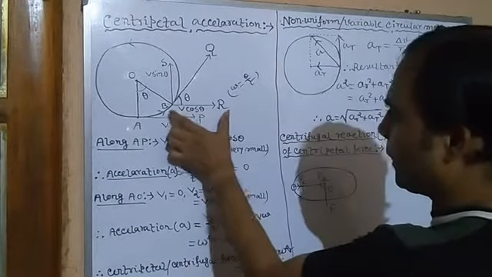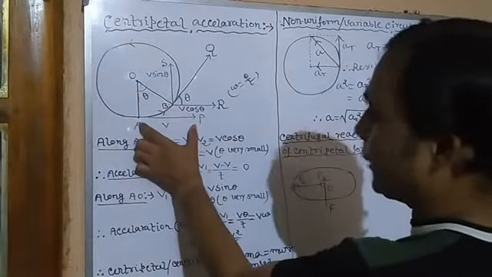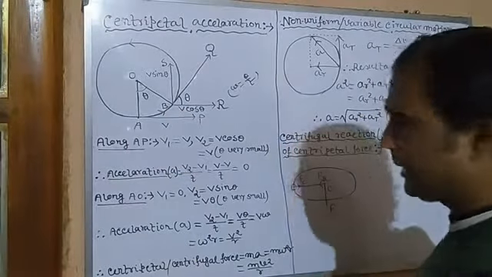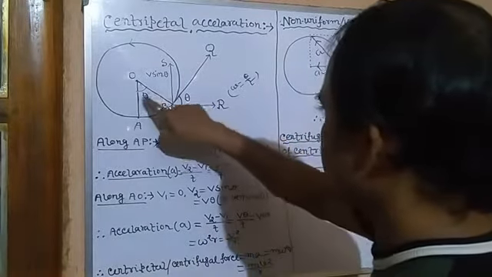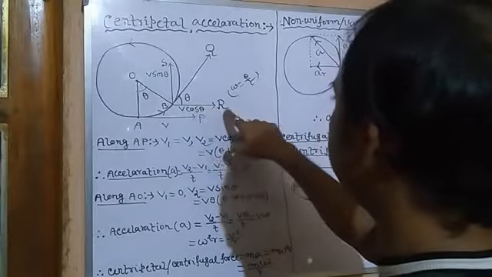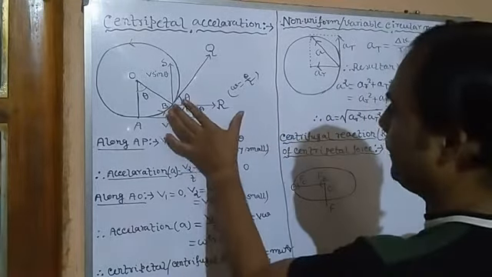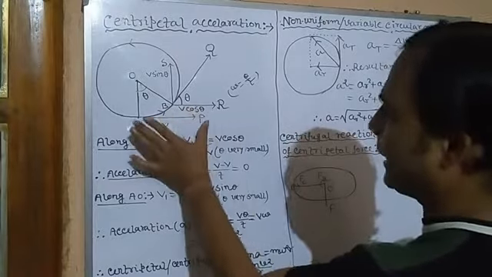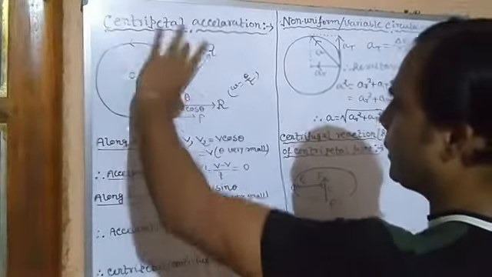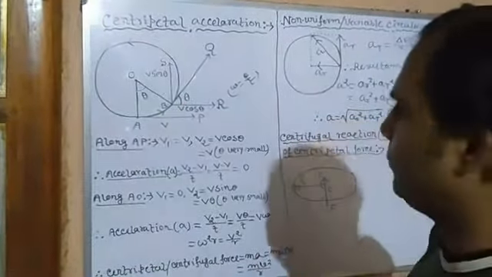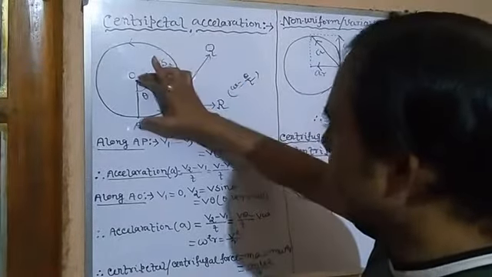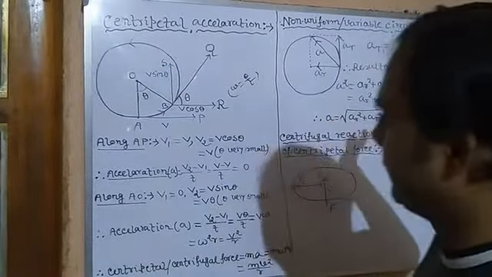One component is along BR, which is parallel to AP, which is V cos theta. The angle QBR is equal to theta. So the horizontal component along BR, which is parallel to AP, is V cos theta, whereas the vertical component along BS, which is parallel to AO, is V sin theta.